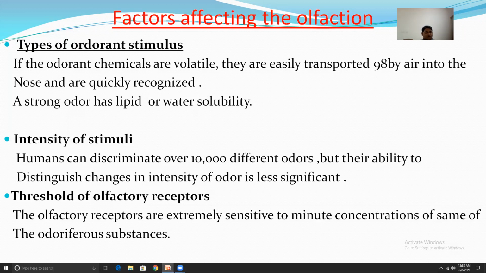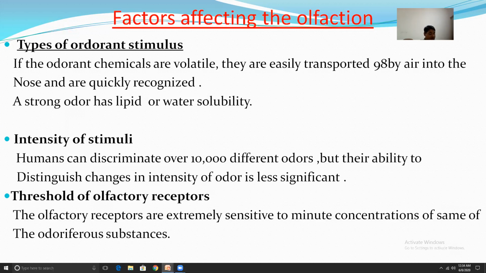Intensity of stimuli. Women can discriminate over 10,000 different odors, but their ability to distinguish change in the intensity of odor is less significant. Next, threshold of olfactory receptors. The olfactory receptors are extremely sensitive to minute concentrations of an olfactory substance.